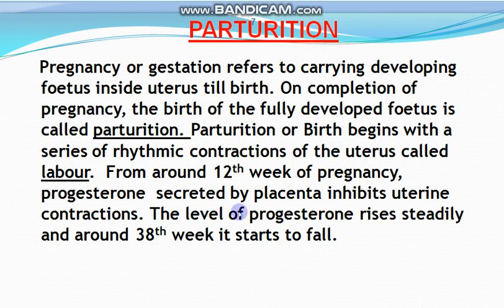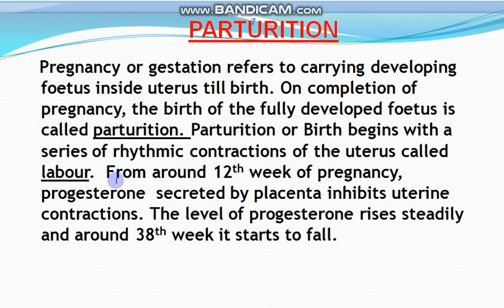And how does parturition start? Parturition or birth begins with a series of rhythmic contractions of the uterus called labor. When the fetus is fully developed, the contraction of the uterus starts. There is rhythmic contraction: the uterus contracts, then stops, then contracts, then stops. The mother feels pain, and these pains are known as labor pains, which are the contraction of the uterus. So this rhythmic contraction of the uterus is known as labor.